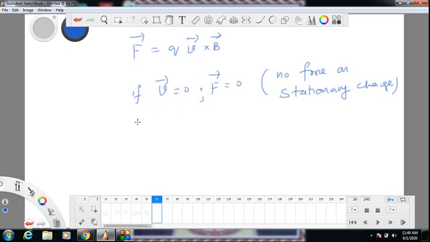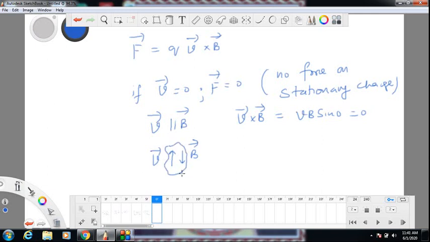Now one more thing, if V is parallel to B, you can see from the law that V cross B, the angle between V and B is 0. So V cross B will be VB sine 0, which will be 0. So again no force. Similarly, V is anti-parallel to B. This is my symbol for writing anti-parallel, meaning they are in opposite directions. It's not a standard symbol.